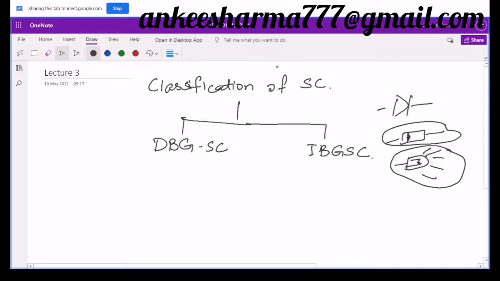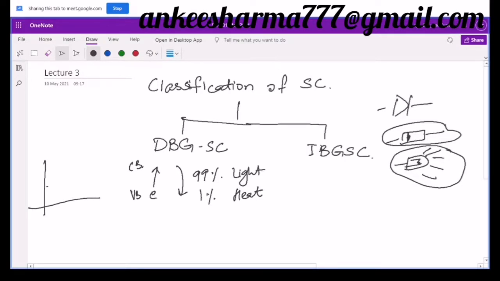One is the direct band gap semiconductor. Direct band gap semiconductors are those semiconductors in which, when the electrons are excited from the valence band to the conduction band and when they come back, they emit light, or you can say 99% of the energy is emitted in the form of light, whereas 1% is emitted in the form of heat. Definitely we have seen that whenever the electrons are excited to a higher state, after some time they come back to their lower state, right? You all know this thing.